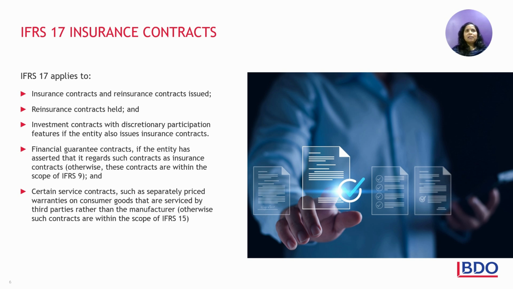Otherwise, these kind of financial guarantee contracts are largely governed by IFRS 9, and it will be treated in accordance with the financial instruments accounting recognition measurement, and so on, that is required under that standard. Also, certain service contracts, for example, separately priced warranties, consumer goods that are serviced by third parties rather than the manufacturer. Those also can get covered under the insurance contracts if they have those features that are actually forming it or making it part of these insurance contracts. Otherwise, it all falls under the scope of IFRS 15 revenue recognition.